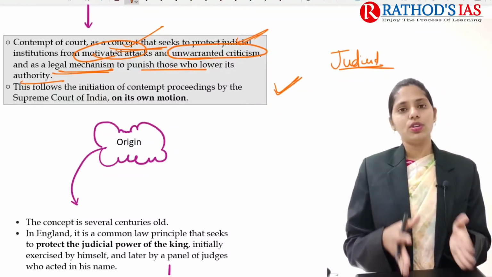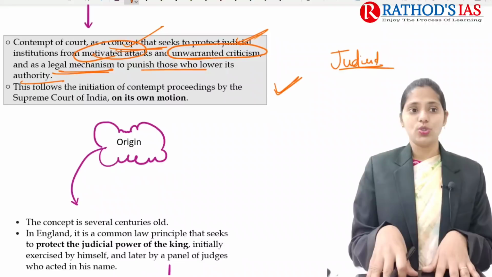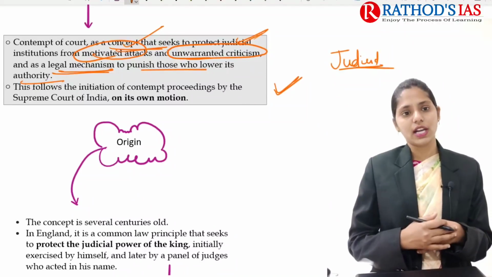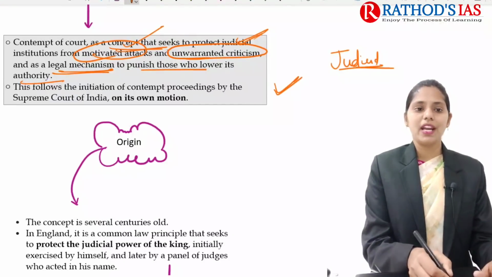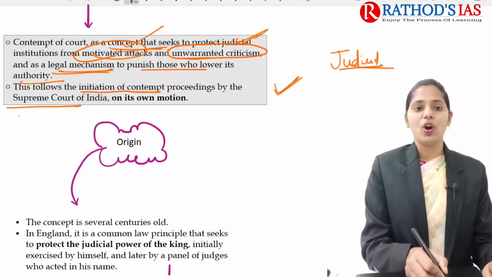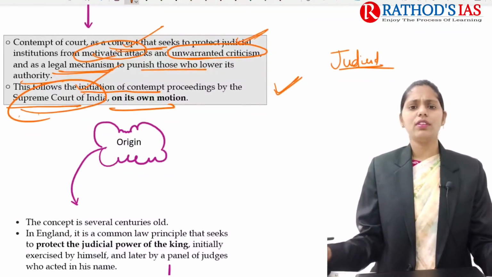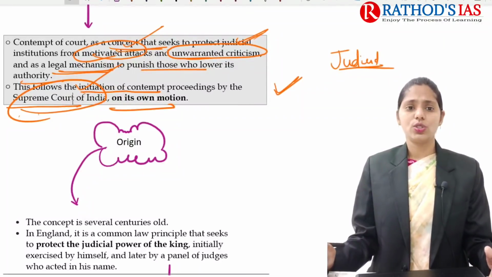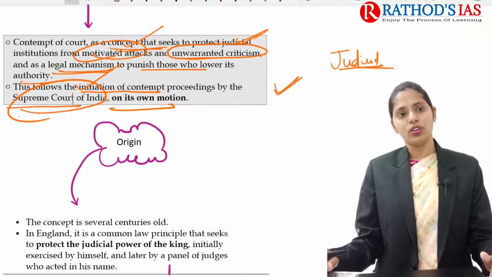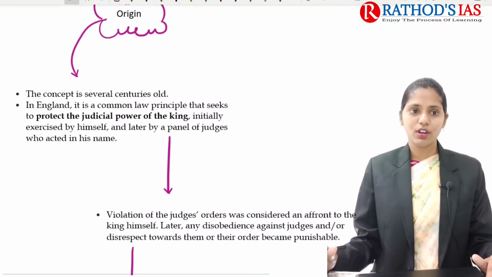So whenever any person tries to lower the authority of the court, and to protect these judicial institutions, we have the concept called contempt of court. This mainly follows the institution of contempt proceedings by the Supreme Court of India on its own motion. Whenever judicial institutions need protection, they can invoke contempt of court.